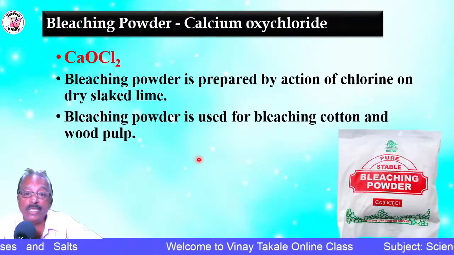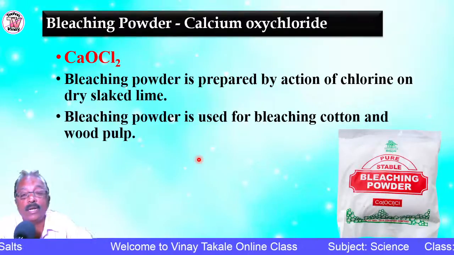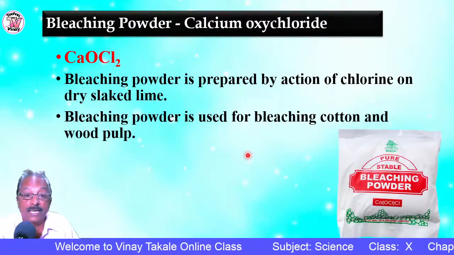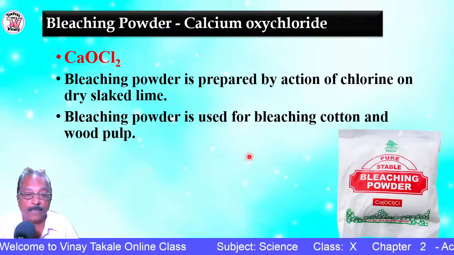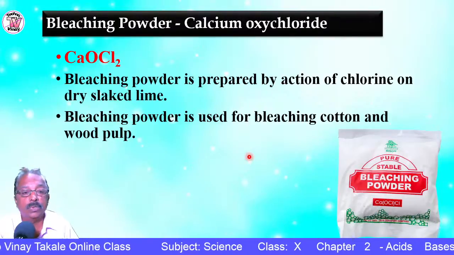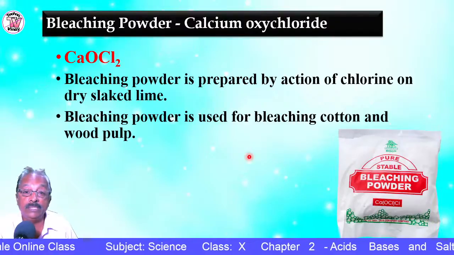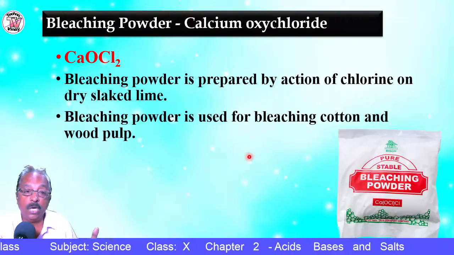What is the use of this bleaching powder? It is used for bleaching cotton and wood pulp. Normally in our house there are some stains on the clothes. When you apply bleaching powder by putting it in a little bit of water, the stains are removed. It is also used in bleaching wood pulp. The paper which is manufactured is slightly yellowish.